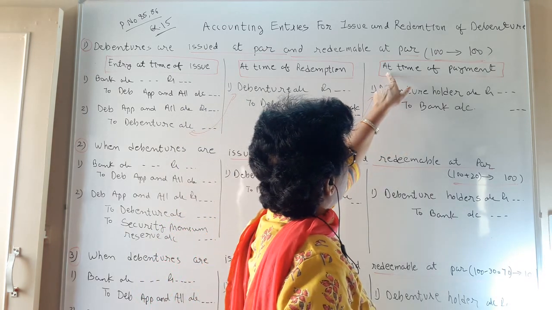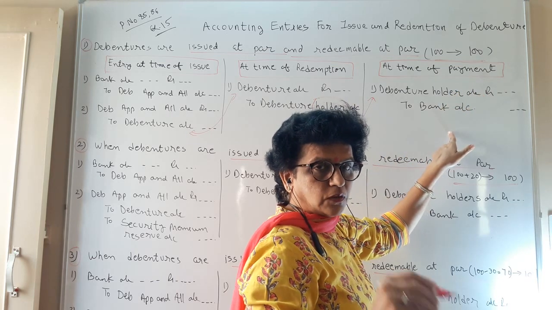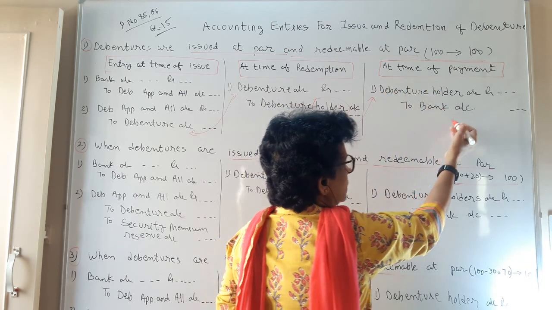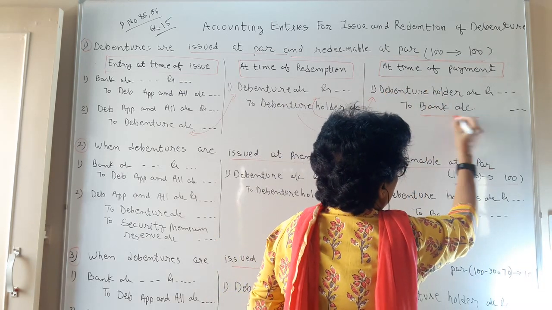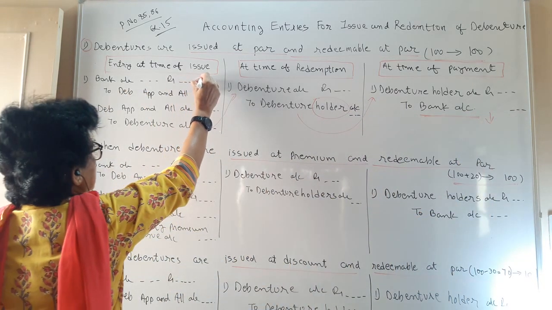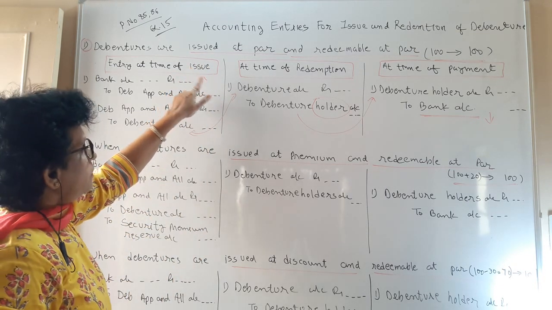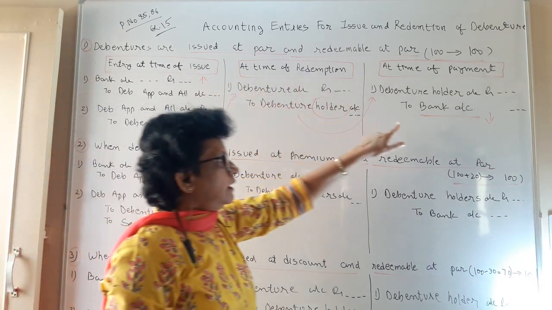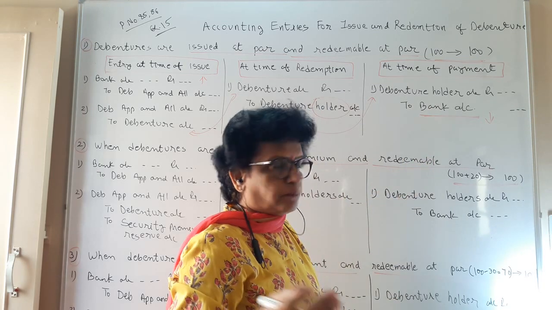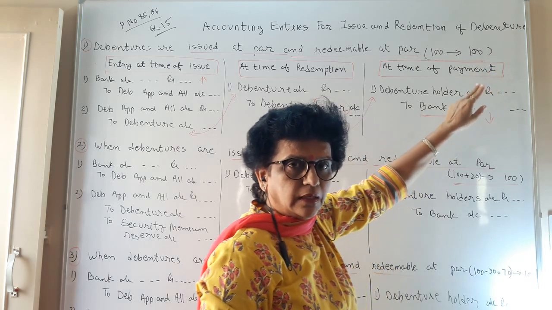The third entry we write at the time of payment. Payment means bank will come in, as you are actually making payment. So debenture holder account debit to bank account credit. Here your bank amount goes out, and in the first entry we received the bank amount. 100 rupees came in with the first journal, and 100 rupees go out in the last journal. So three stages are there, when the debentures are issued at 100 and you are paying at 100 only.